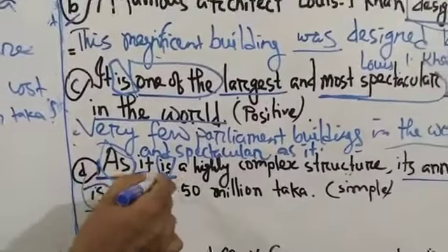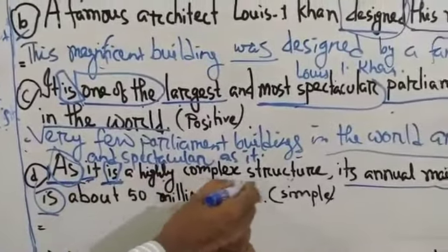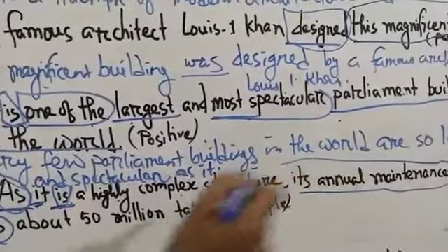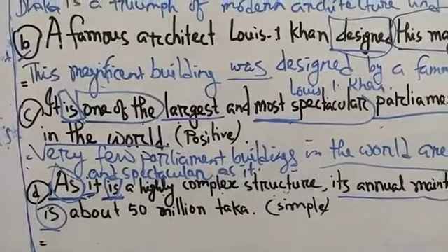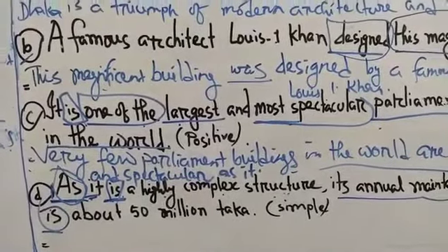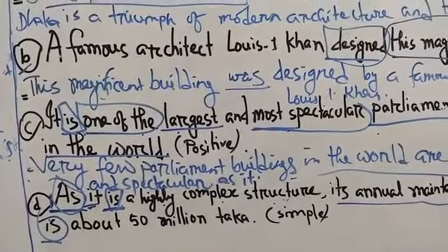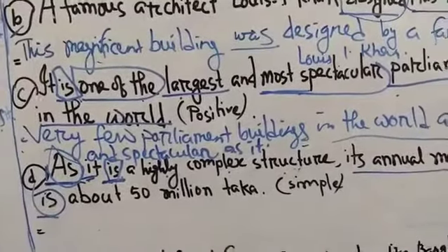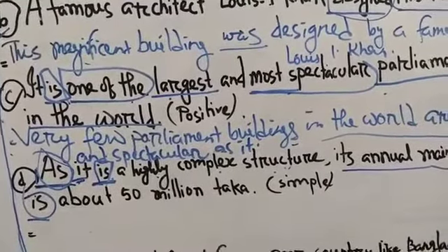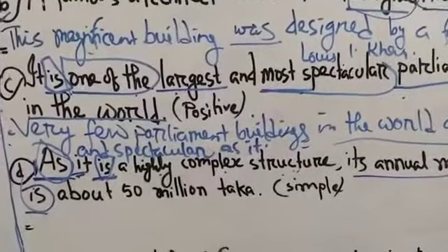Because of being a highly complex structure, its annual maintenance cost is about 50 million taka. You know that in a simple sentence there is only one finite verb and the other will be non-finite verb.